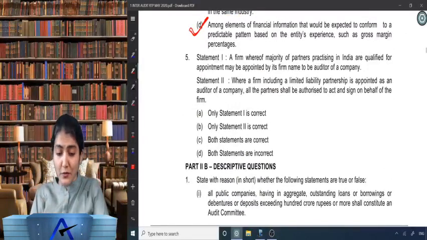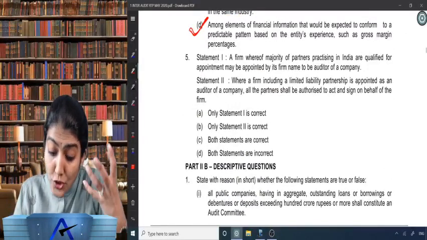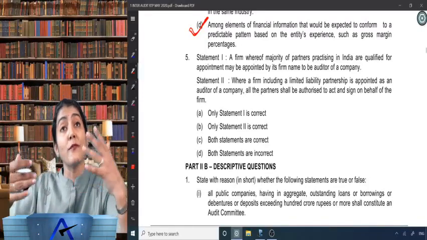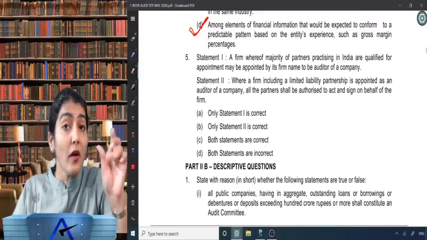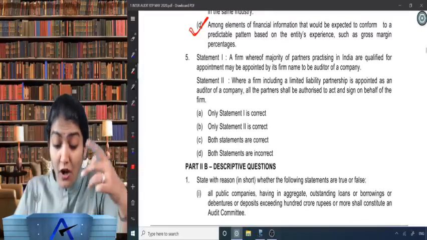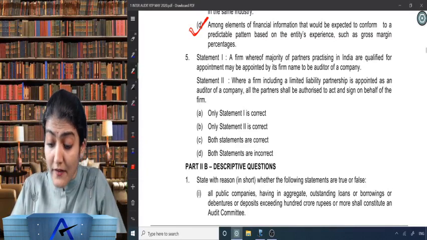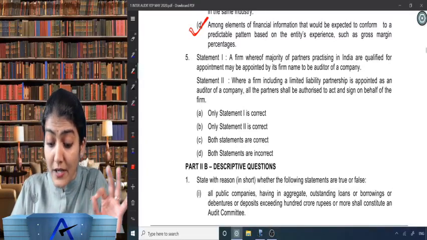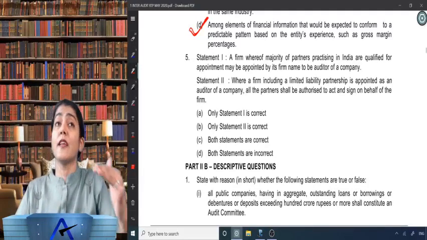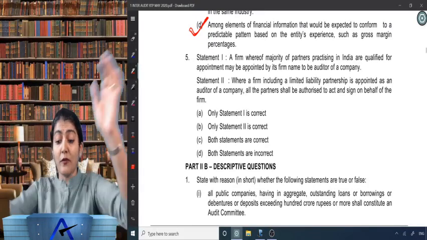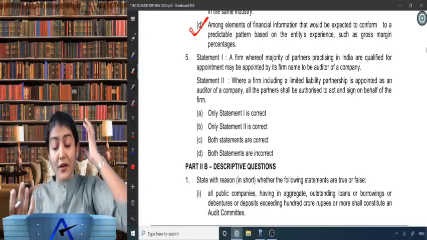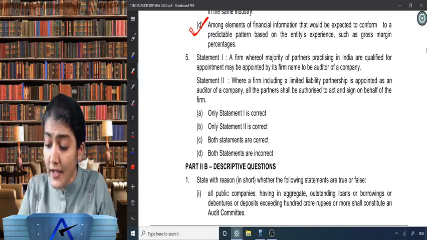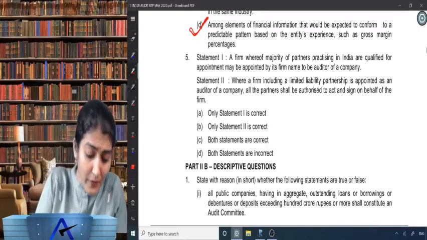Again, statement 1 and 2, okay. A firm where majority of the partners practicing in India, so they are talking about section 141 subsection 1 regarding the qualifications of the company auditor. A firm where majority of the partners practicing in India are qualified for appointment may be appointed by its firm name to be the auditor of the company. Right, so can a firm where majority of the partners are chartered accountants be qualified to be appointed in the firm name as an auditor of the company? Yes, it can be appointed in the firm name.